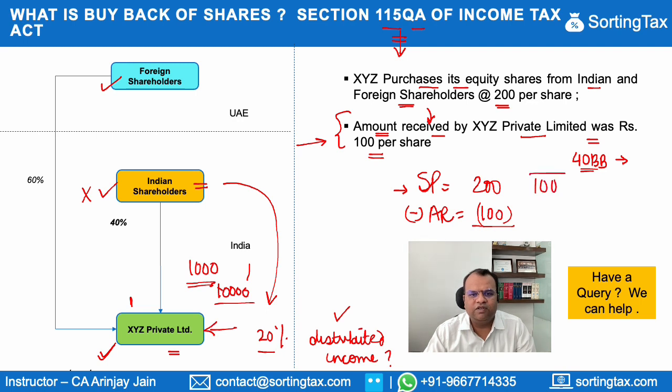So the amount of distributed income will be 100. And on this 100, tax at the rate of 20% will be payable by XYZ. Once this tax is paid, whether it's the Indian shareholder or the foreign shareholder, they are not required to pay any further tax on the transfer of these shares and the receipt of this consideration.